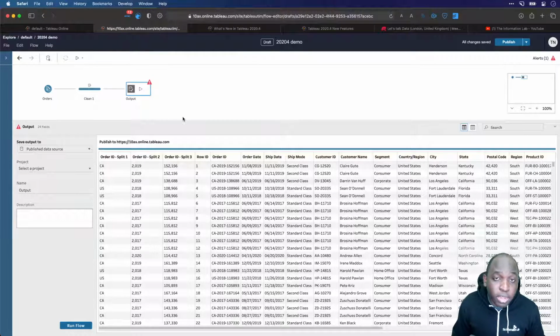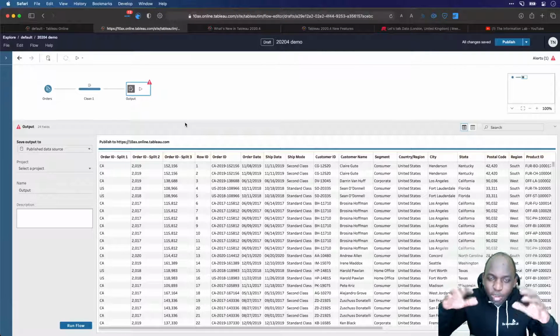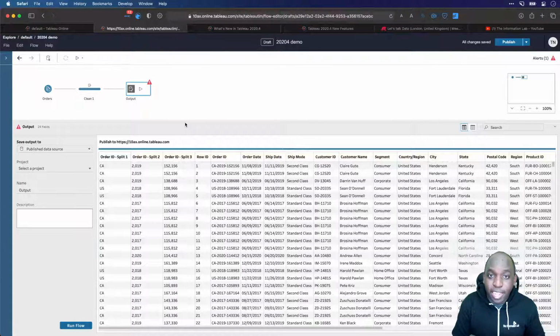Okay. Now, the other thing to bear in mind is that, of course, Tableau Prep needs to be able to run the flow. And in order to run a flow on Tableau Online or Tableau Server, there's a little catch here. You're actually going to need something called the Data Management Add-on, which is an additional add-on in terms of licensing for Tableau Prep and Tableau Prep Conductor. It's a little bit of a convoluted tree of relationships, but you've got Tableau Server and Tableau Online. They're the core product. And then there's something called the Data Management Add-on, which essentially is two things.